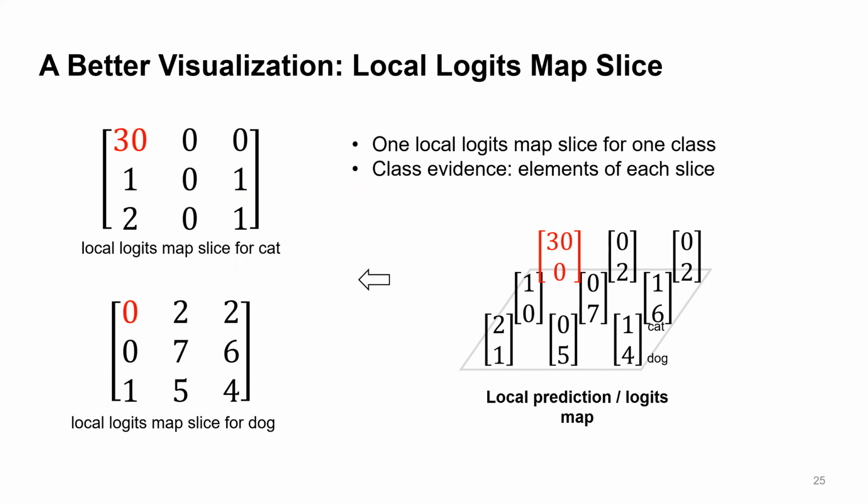Then, the element within each slice represents the class evidence gathered from that region. Here, I also calculate the sum of class evidence for each class and put them below the local logit slice matrix. Note that the model will finally predict the class with the highest class evidence sum, and the cat in this example.